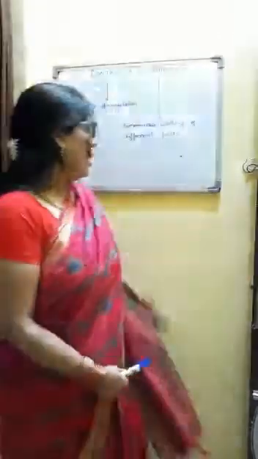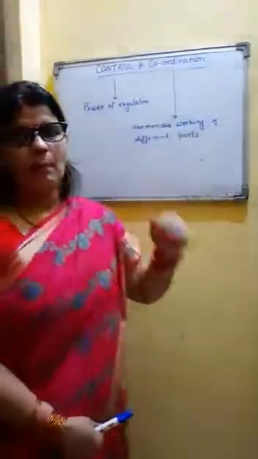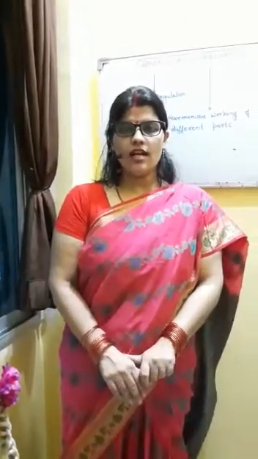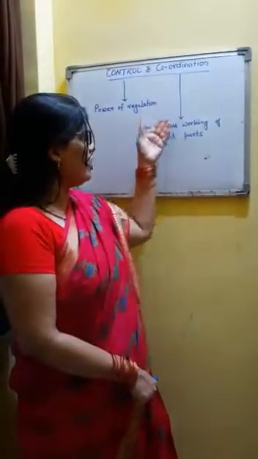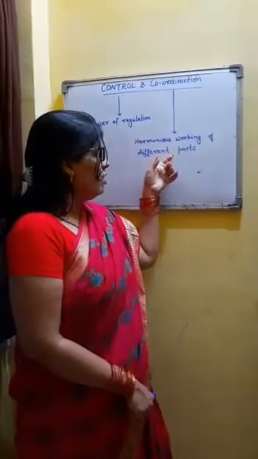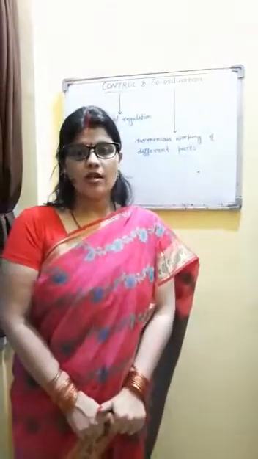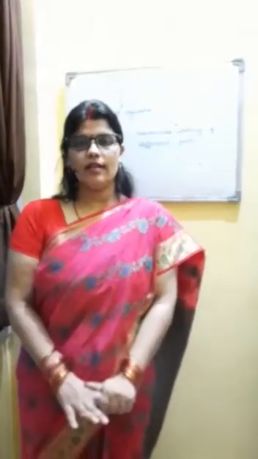Control, as you can see here, is power of restraint or regulation so as to start or stop any activity. On the other hand, coordination is referred to as harmonious working of different parts of an interrelated system that are working together. In our body, various activities are taking place at the same time.